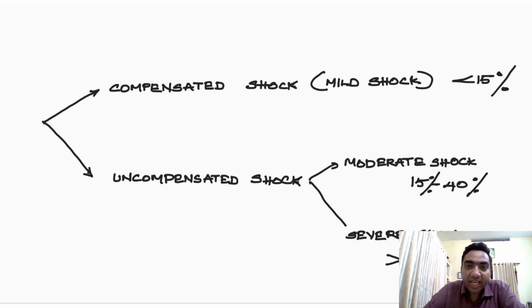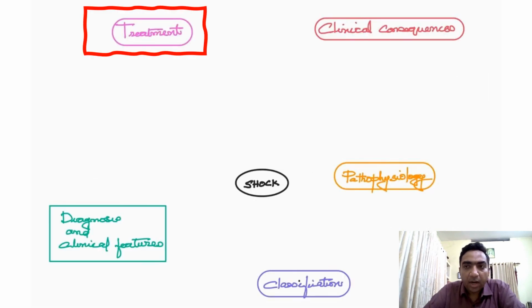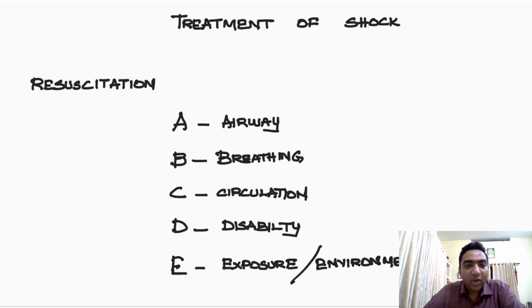So coming to the treatment of shock. What is the treatment of shock? Always in shock, think in terms of A, B, C, D, E. Airway, breathing, circulation, disability, exposure, and environment, in which we are more concentrated about the airway, breathing, and circulation. Disability, the GCS fall. Exposure or environment, we have to expose the patient fully, and we have to take the patient away from the environment causing the shock.